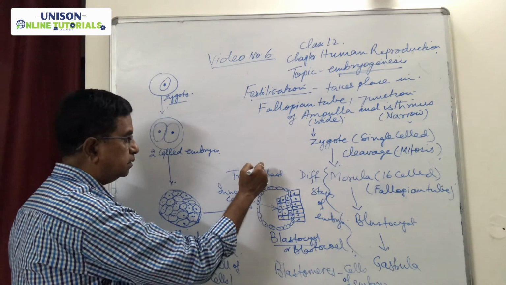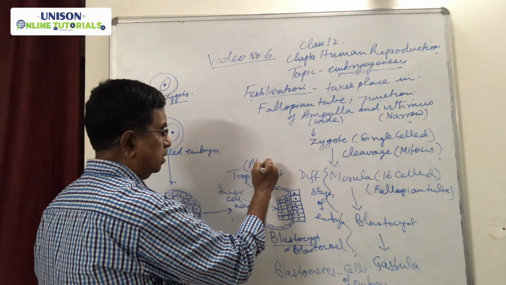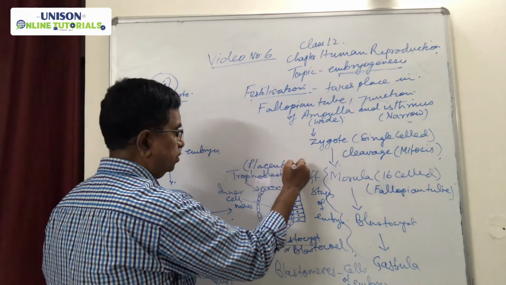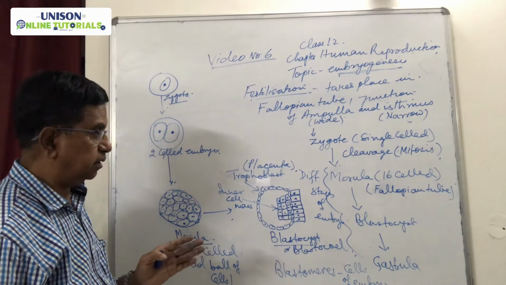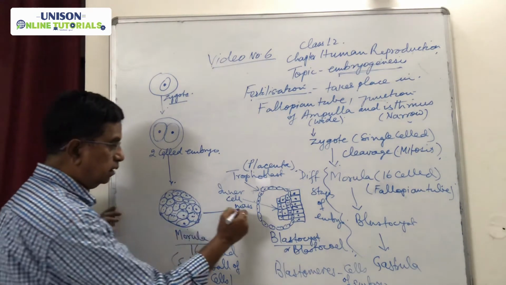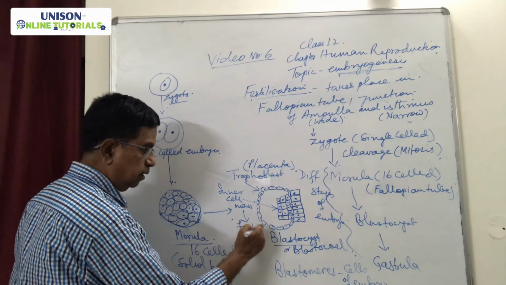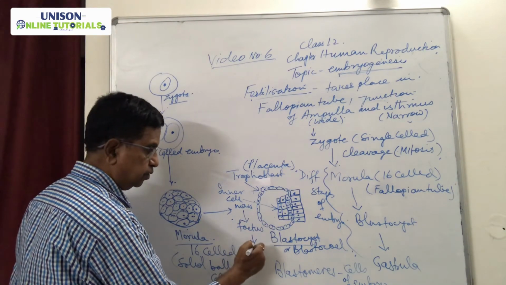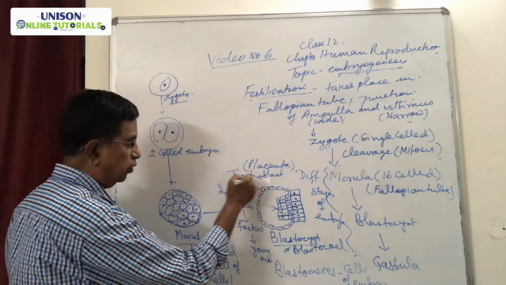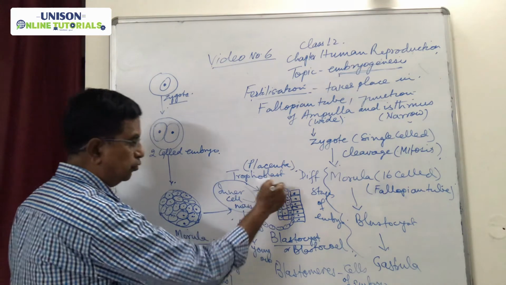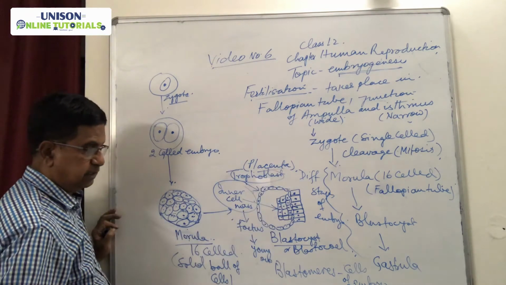The trophoblast later on helps in the formation of the placenta, which is the connection between the developing embryo and the mother's uterine wall. And the inner cell mass is the one which later on develops into the fetus, and the fetus develops into the young. So the young one is actually formed from the inner cell mass, and this trophoblast layer is the one which helps in the formation of the placenta.